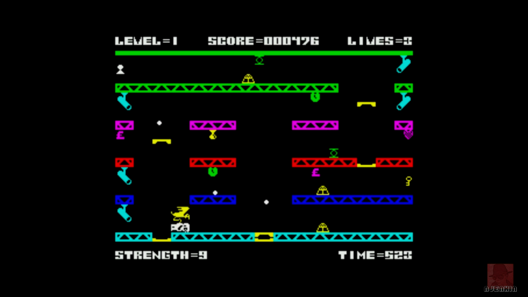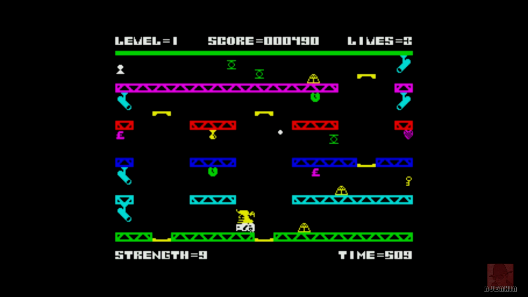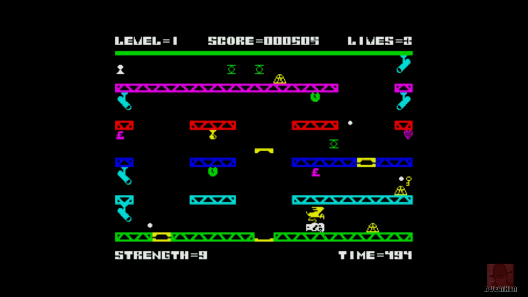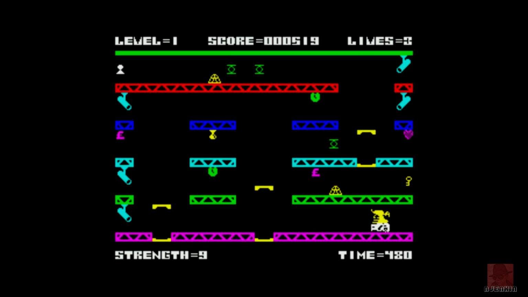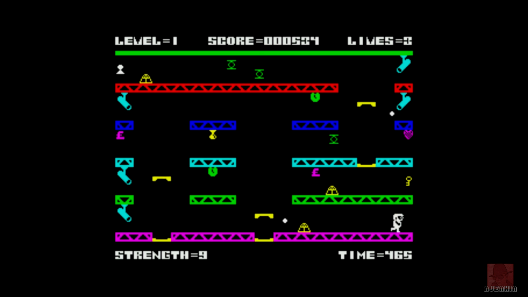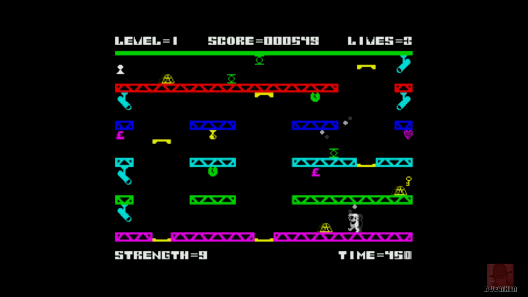If you had this game back in the day, let me know. In particular, if you had it on the Commodore 64. How does the gameplay differ? Is it very, very similar? I'm going to run out of time here. I do have a few pokes on this, but I won't use them. Let's just get up to the top and escape.